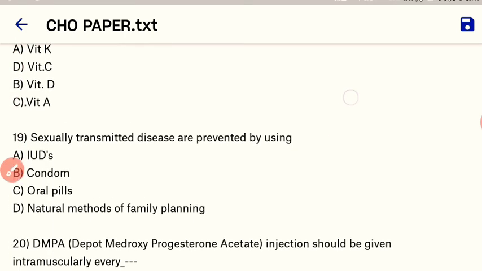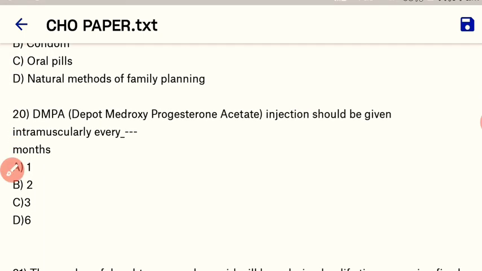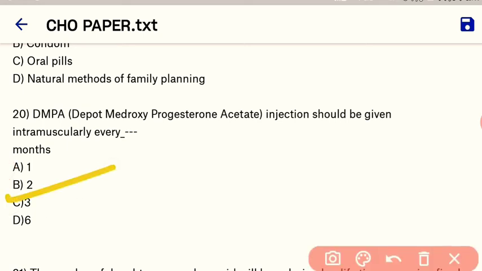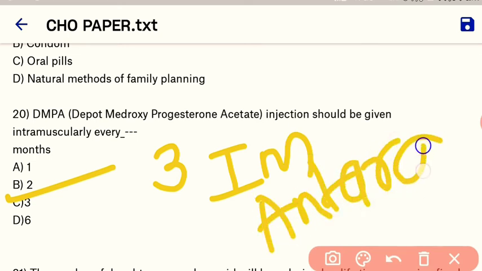Vitamin A deficiency causes blindness from corneal scarring. Okay. Next question. Sexually transmitted diseases are prevented by using... so here our right answer is condom, which is an effective contraceptive to prevent sexually transmitted disease. Okay, B is the correct option. Next, DMPA, depot medroxyprogesterone acetate injection should be given intramuscularly every 3 months. Okay, 3 months intramuscularly, and the name of the injection is Antara. Okay, it contains the hormone DMPA, depot medroxyprogesterone acetate. Okay, it should be given at an interval of 3 months.